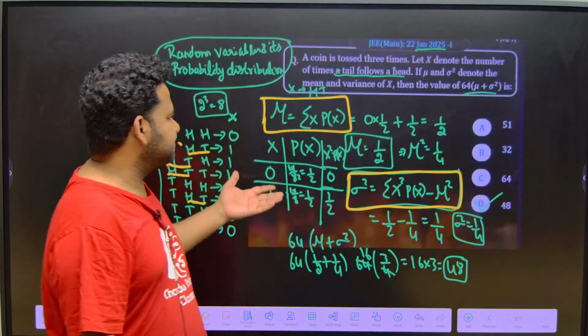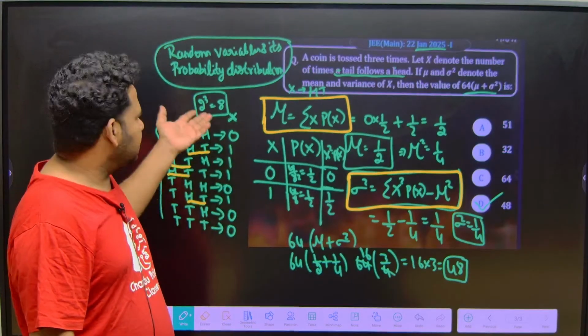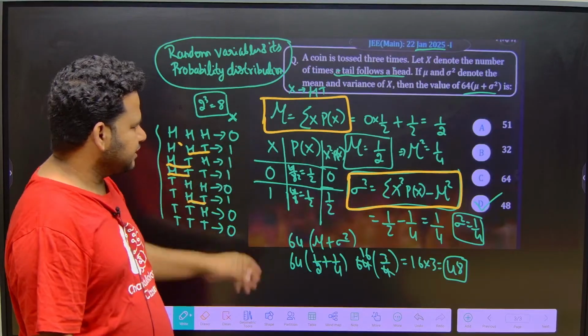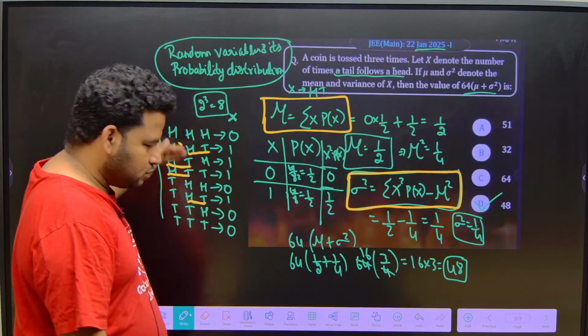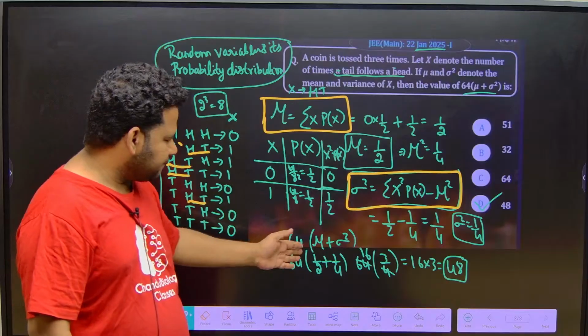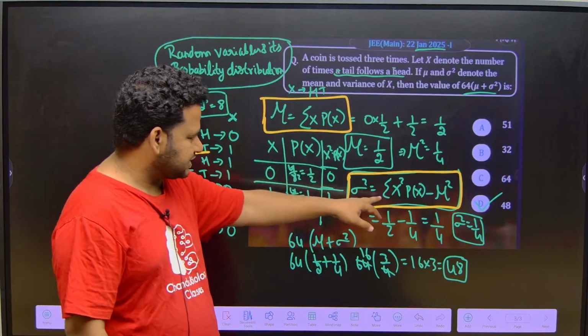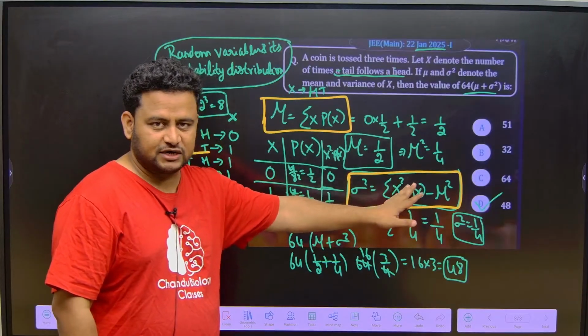Similarly, we solved this recently. Random variables and probability distribution: I told you how to take the mean, how to take the variance, how to do the sample space, and how to take the value like this. So this is where you should be careful. It is x square into px minus mu square. Don't forget that mu square.